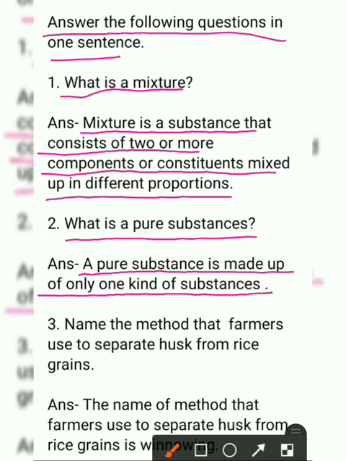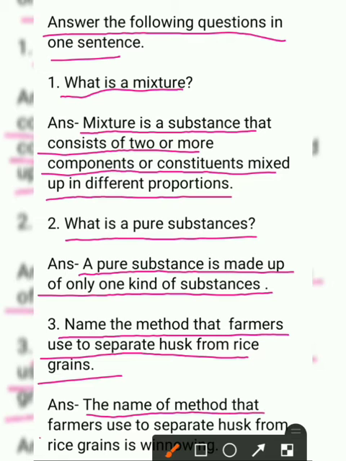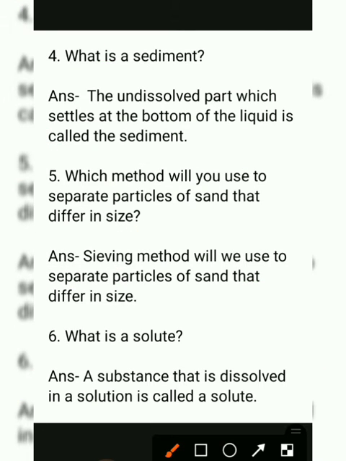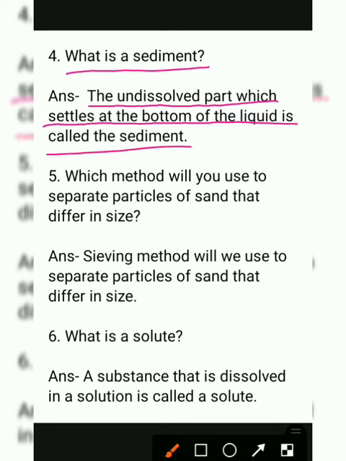Question number 3. Name the method that farmers use to separate husk from rice grains. So the answer is, the name of the method that farmers use to separate husk from rice grains is winnowing. Question number 4. What is a sediment? Answer: the undissolved part which settles at the bottom of the liquid is called the sediment.